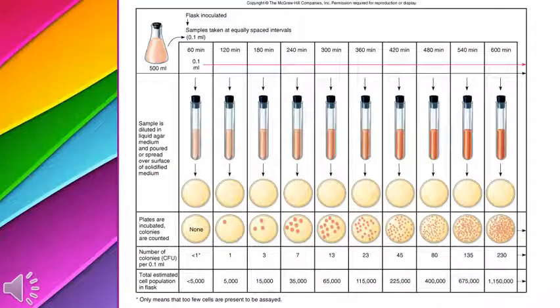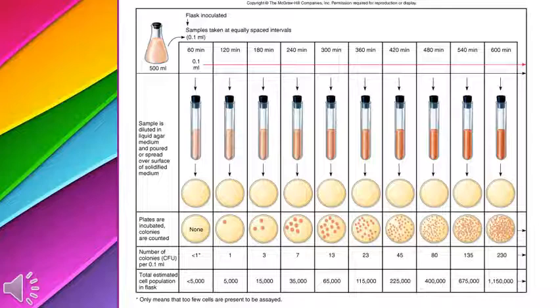Here is a technique in which, from an initial 500 ml suspension of bacteria, we form different dilutions. We dilute the suspension,